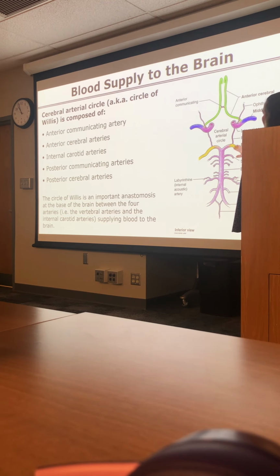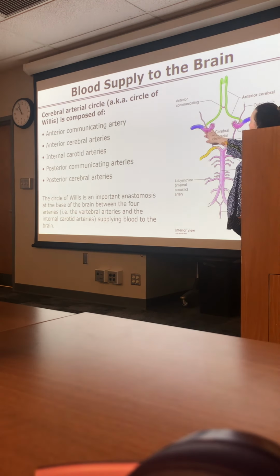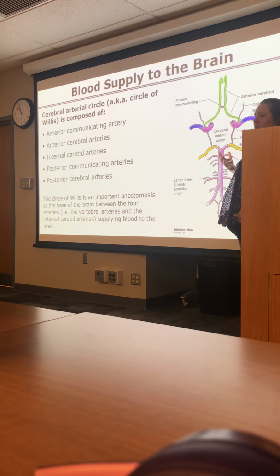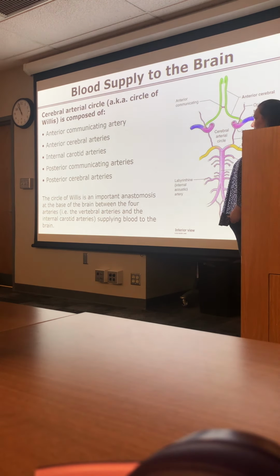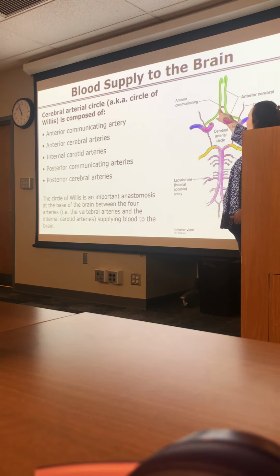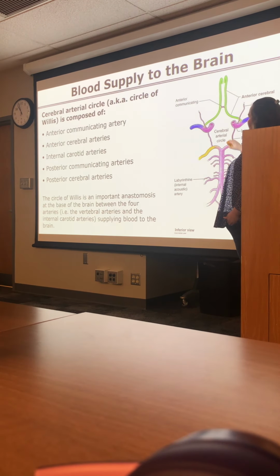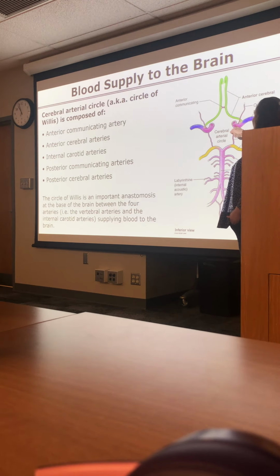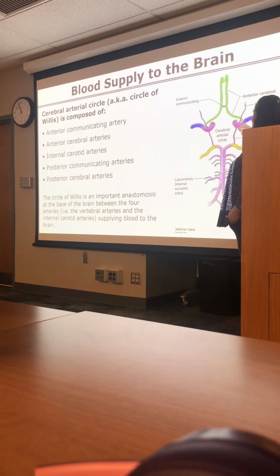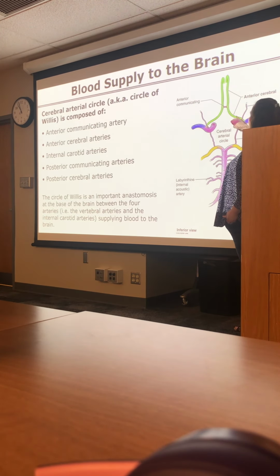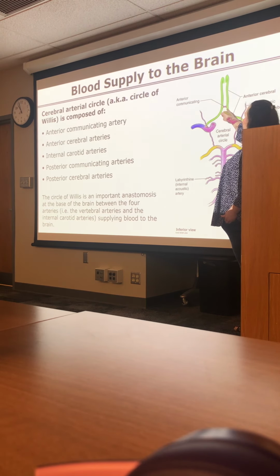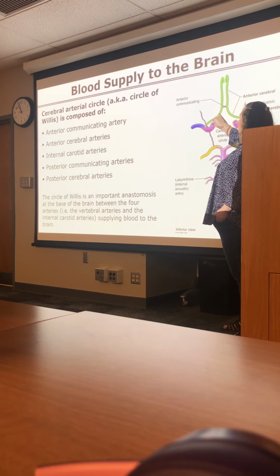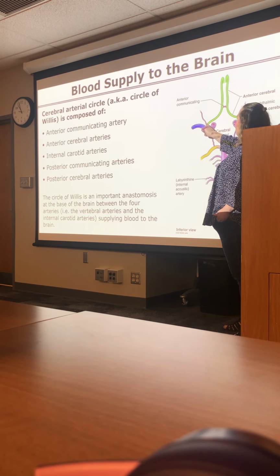When you see this circle, this is the circle right here. This is on the base of the brain. We'll look at where it's actually sitting in a second. You can work your way around and see the different blood vessels that are actually part of it. We'll start with the internal carotid. So this is the internal carotid on one side. So you follow the internal carotid to its anterior cerebral, to the anterior communicating artery, anterior cerebral on the other side, to the other internal carotid.